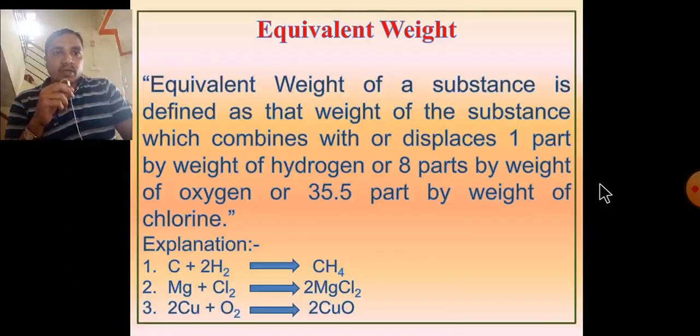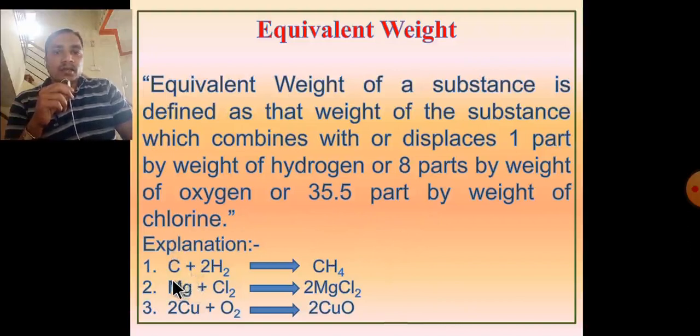Equivalent weight of a substance is defined as the weight of the substance which combines with or displaces one part by weight of hydrogen, or 8 parts by weight of oxygen, or 35.5 parts by weight of chlorine.